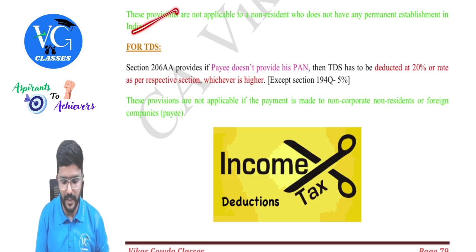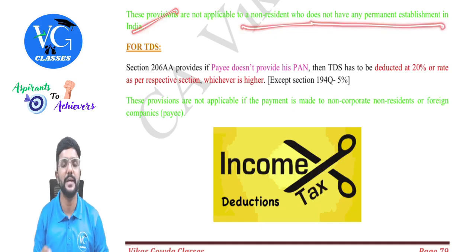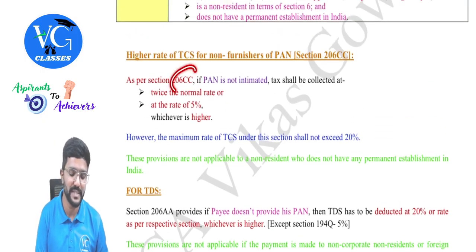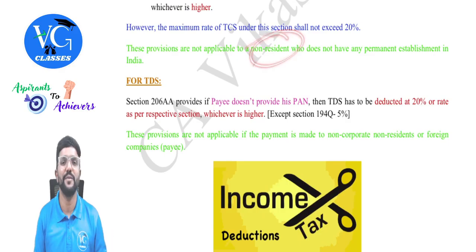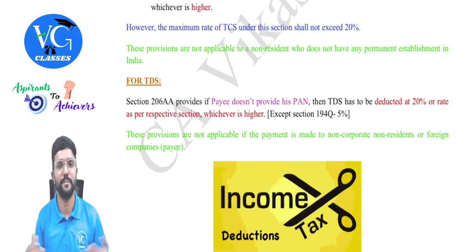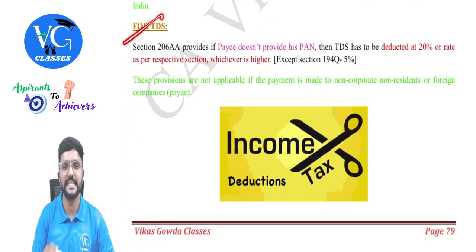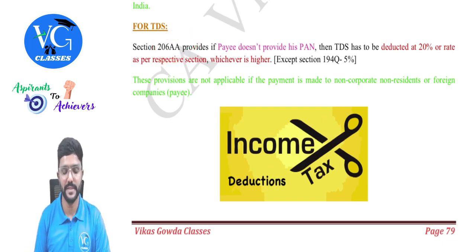And these provisions are not applicable to a non-resident who doesn't have any permanent establishment in India. So if a buyer is a non-resident who doesn't have any permanent establishment in India, then section 206CC will not be applicable, guys, because non-residents will not have PAN or might not have PAN. Okay. A similar provision is applicable even for TDS under section 206AA. What is it? We will see.